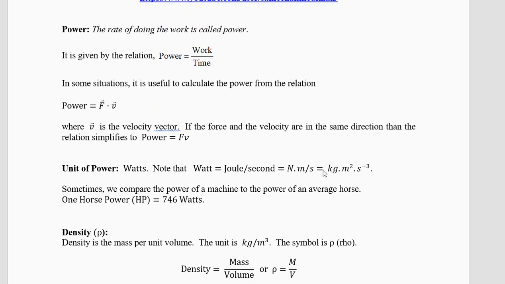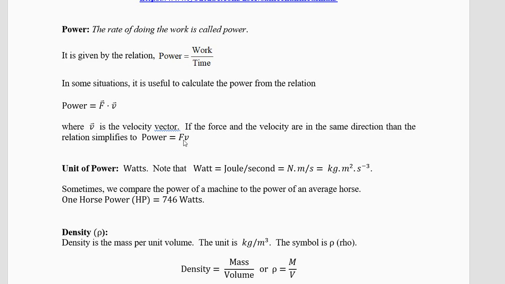Now, in some situations, we can write F dot V, where F is the force and V is the velocity, and this is a special product called the dot product. Both are vectors, so we have to multiply them in a different way. But in ordinary problems, the force will be acting in the same direction as the velocity, and you can simply write power equals F into V. The way we did work equals force into distance.